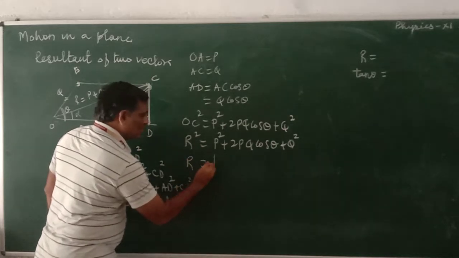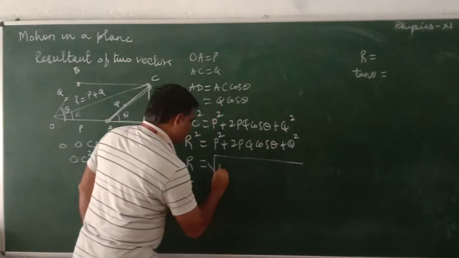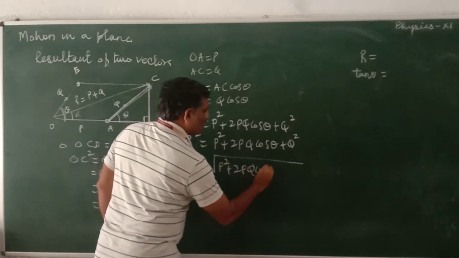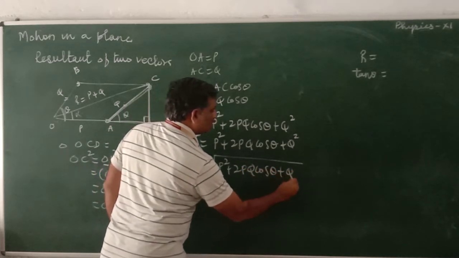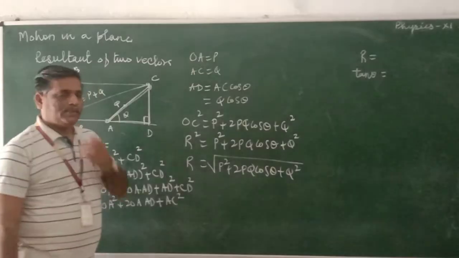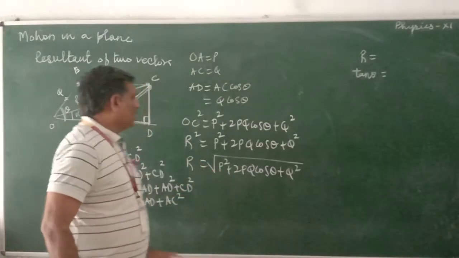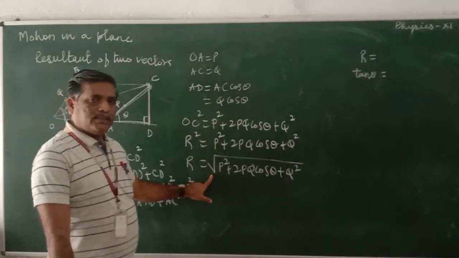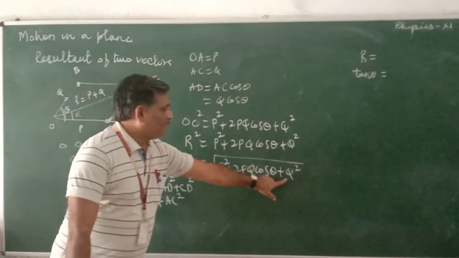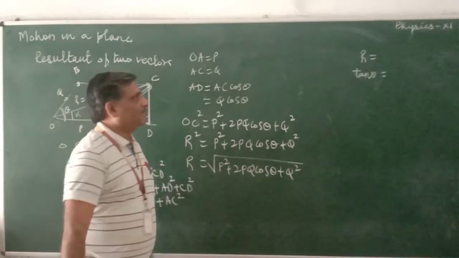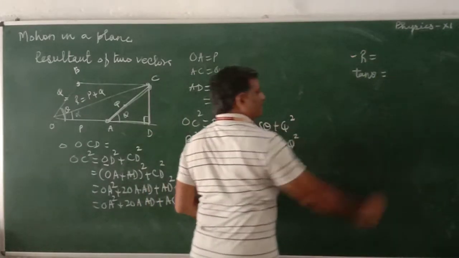R is the square root of that. It's the magnitude, the length of R. If we know the magnitude of P, the magnitude of Q, and the angle theta between them, by using this formula we can find R.